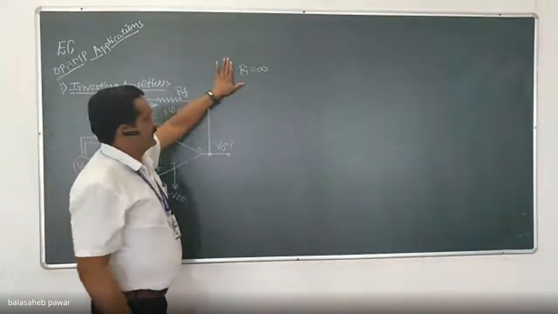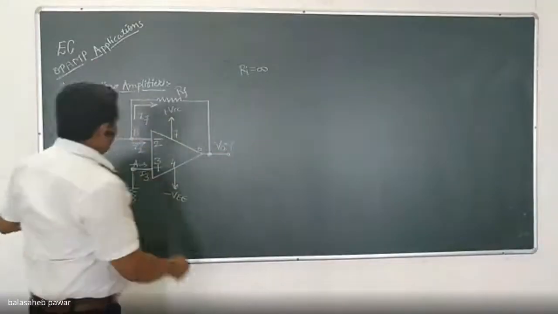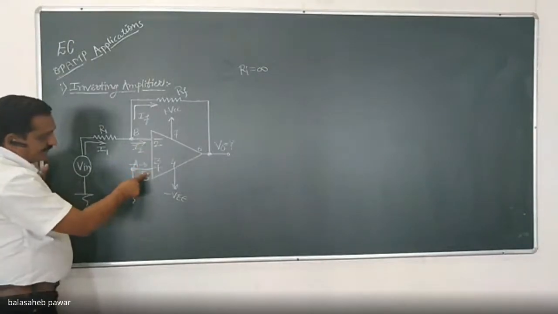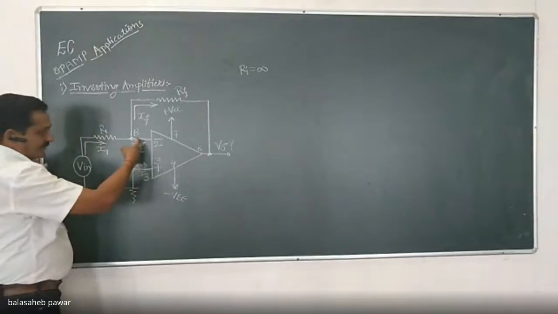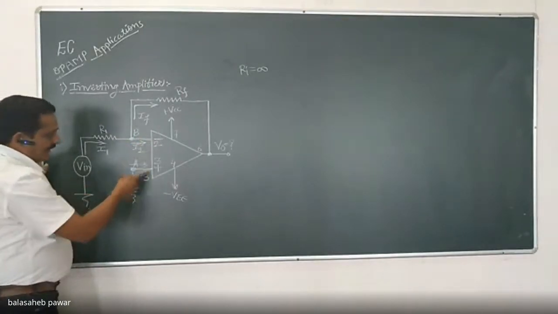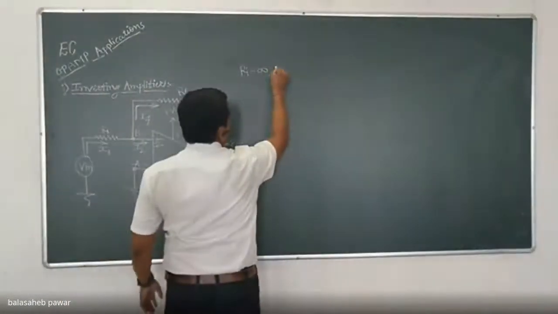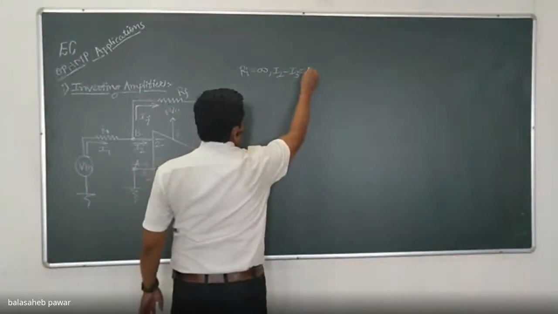So look at it properly. As Ri equals infinite, the current flowing through pin number 2 towards pin number 3 and vice versa, that is I2 and I3 respectively, will be how much? I2 equals I3 equals 0.